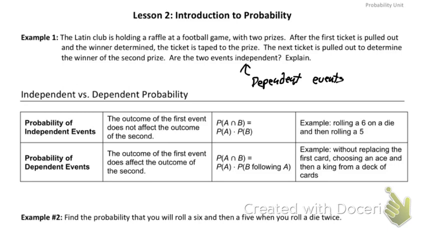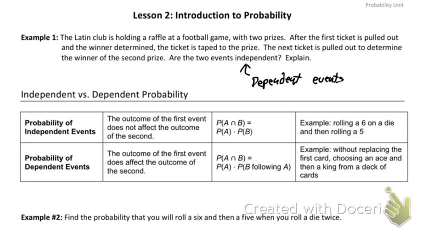Well, think about there's 100 people at this football game, and each of those 100 people buy a ticket to win these 2 prizes. Well, they pull a ticket out of that 100 and they stick it to the prize. Now there are only 99 tickets in the drum, so the next chance of winning is 1 out of 99. So the very first probability is 1 out of 100. The second probability would be 1 out of 99. So that second ticket is dependent on what happens on that first ticket. It decreases the overall number of tickets that are in there.